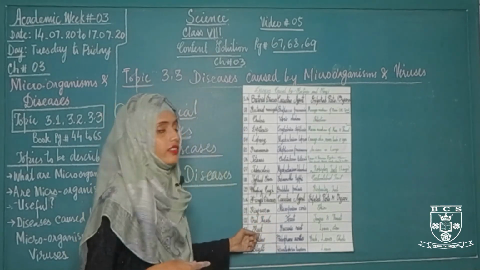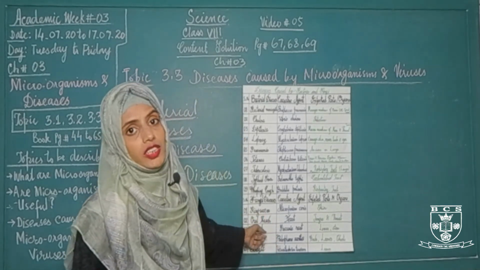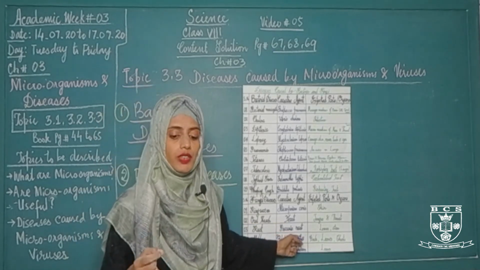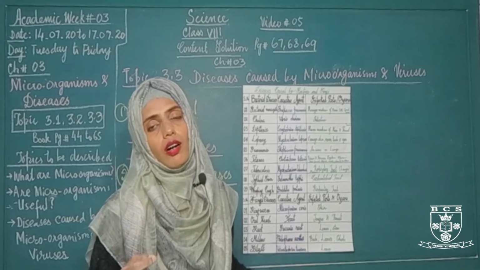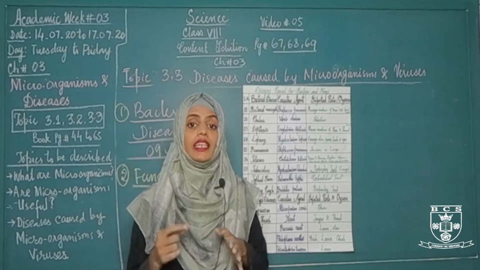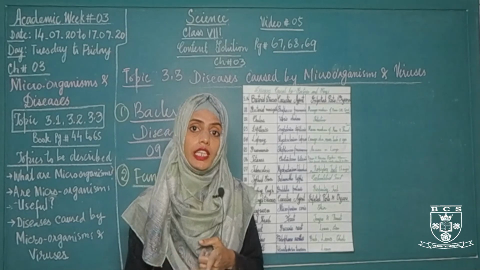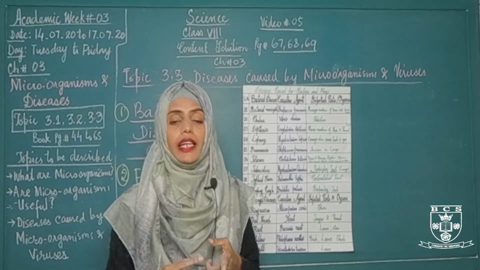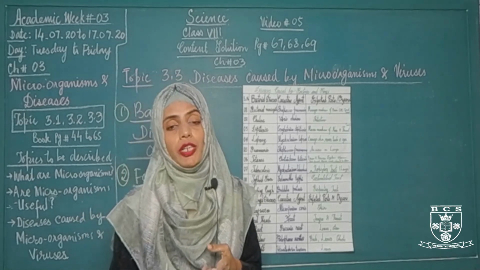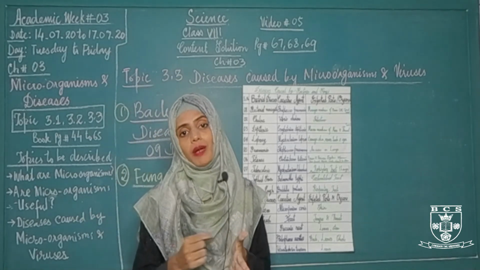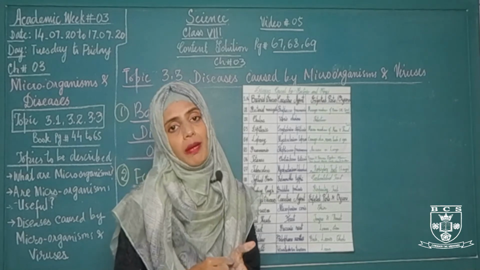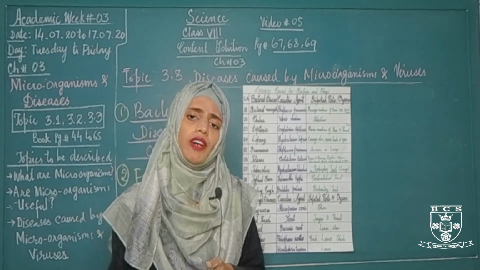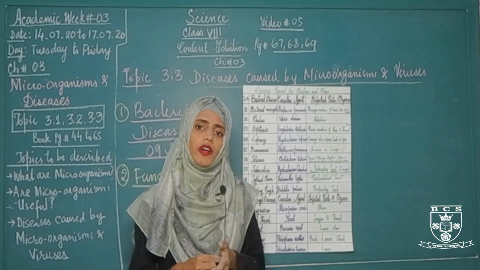The third disease is rust disease, which is caused by a fungus called Puccinia. Usually this disease is observed in wheat plants. This fungus attacks leaves, shoot, stem and the flowers. What happened during this disease? Rusty, brown powder-like patches appear on the leaves. As a result of this fungal infection, the growth of the plant will be stopped.